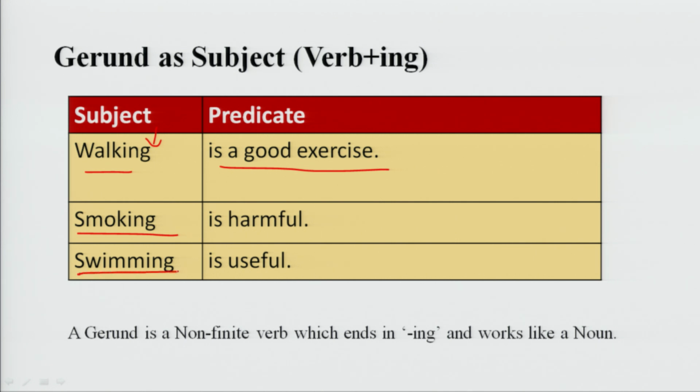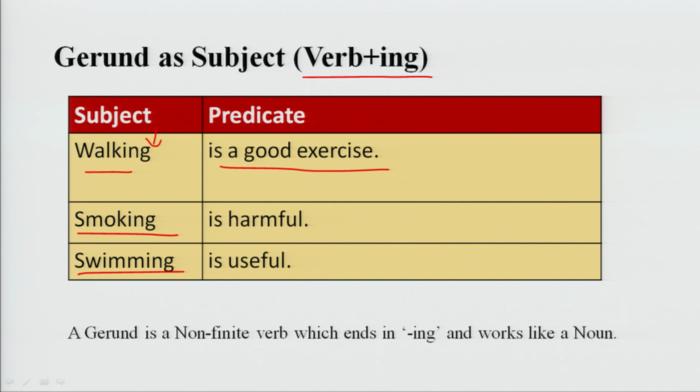Swimming is useful. Swimming, what does the word swimming represent here? Swimming represents the subject. Walking, smoking, swimming are the subjects of these examples. Verb plus ing.